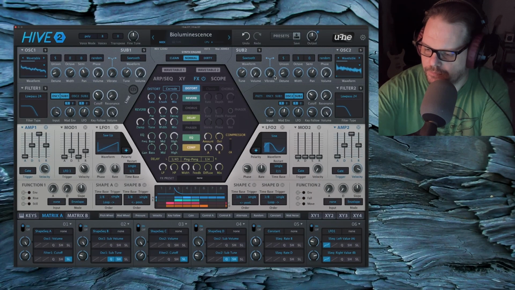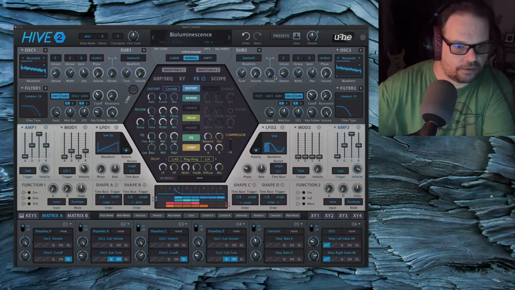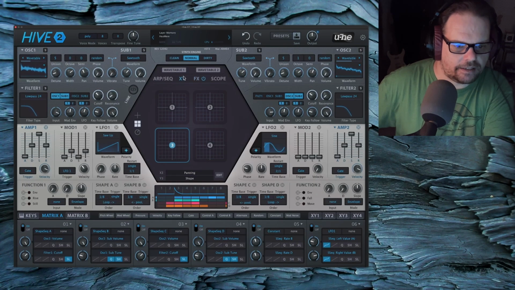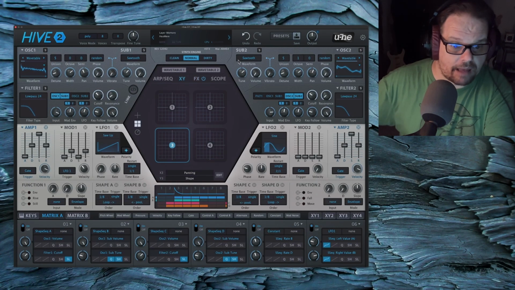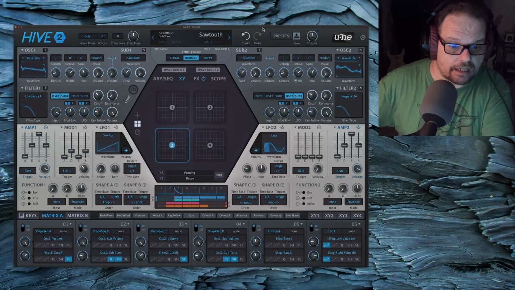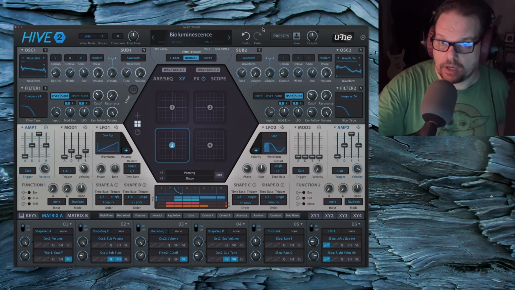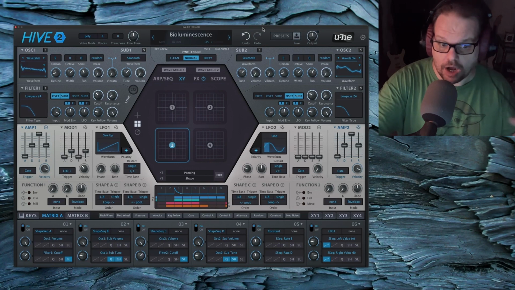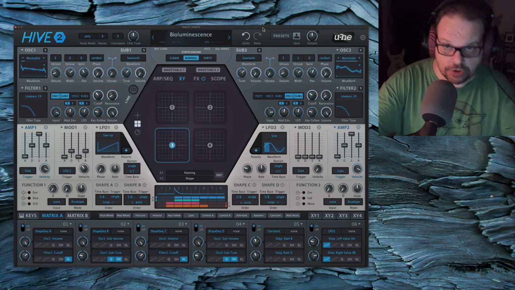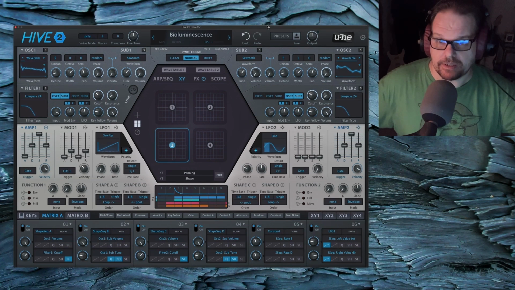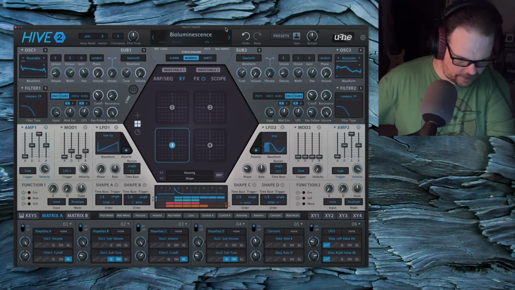Mod wheel, a little bit of aftertouch, and let's see if my modulation mapping to these XY pads has worked. All of the XY pads in this library are custom done. There's no auto assignments. I have surgically gone in and made XY assignments for every single patch. So let's just go back to that chord.